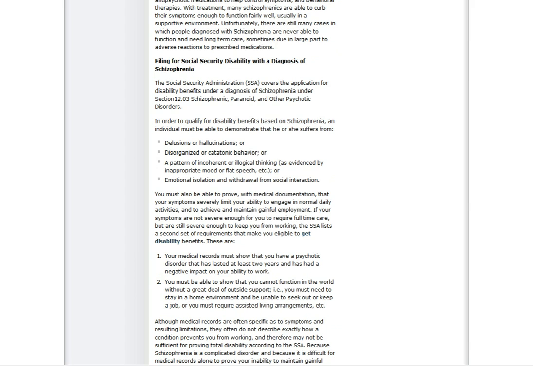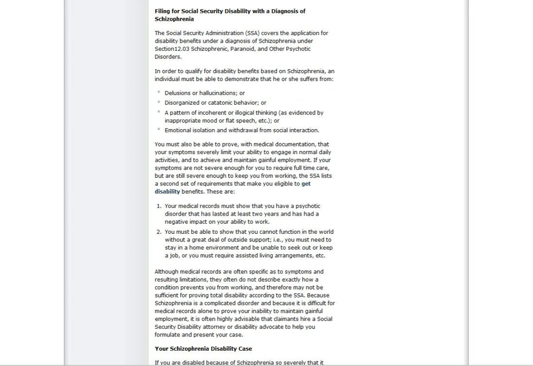The Social Security Administration covers the application for disability benefits under a diagnosis of schizophrenia under Section 12.03, Schizophrenia, Paranoid, and Other Psychotic Disorders. In order to qualify for disability benefits based on schizophrenia, an individual must be able to demonstrate that he or she suffers from delusions or hallucinations, or disorganized or catatonic behavior, or a pattern of incoherent or illogical thinking, or, finally, emotional isolation and withdrawal from social interaction.